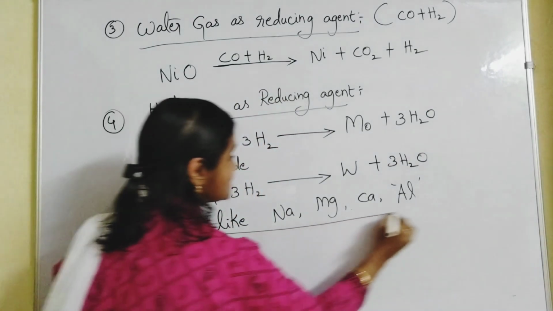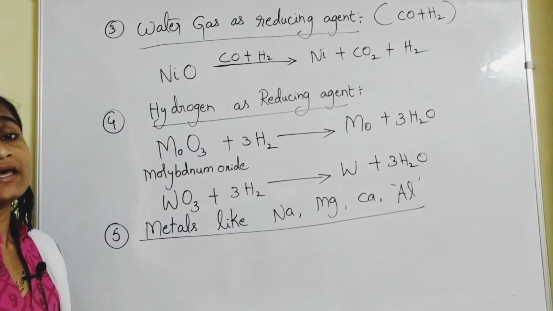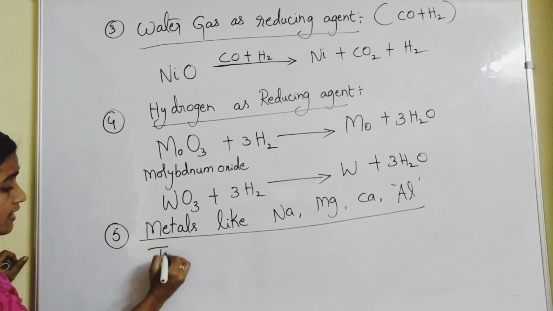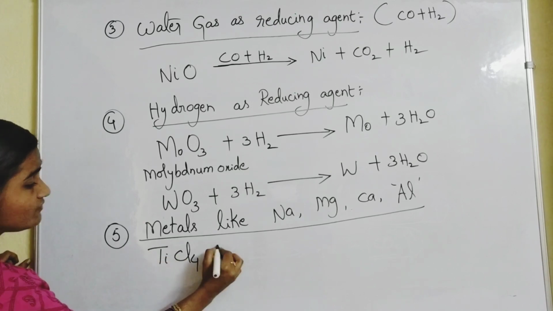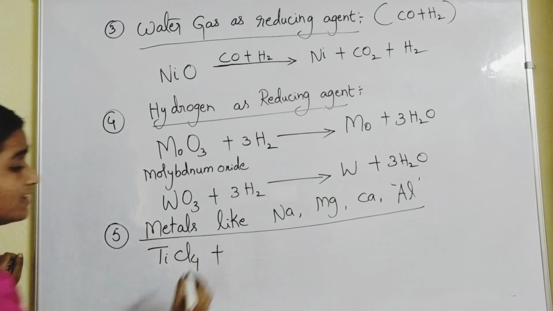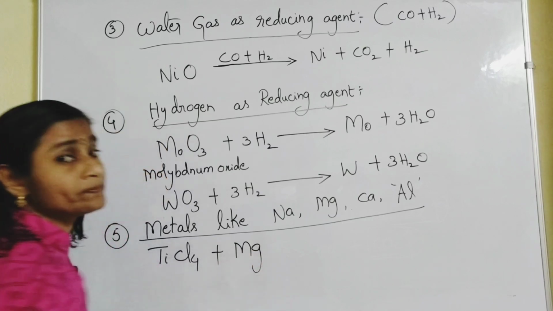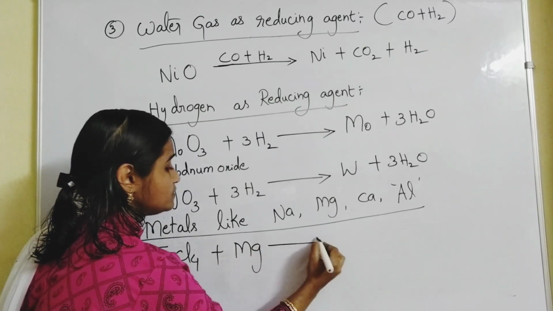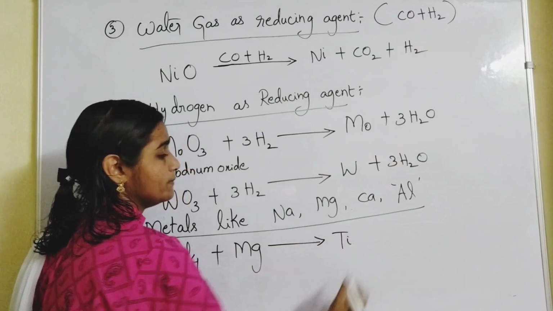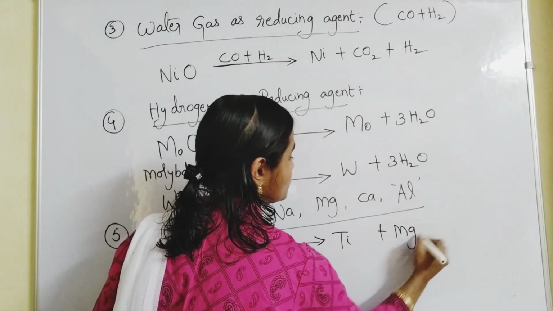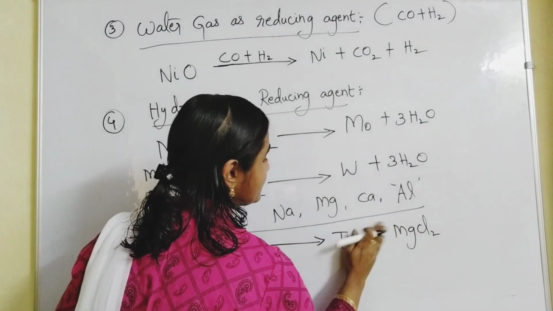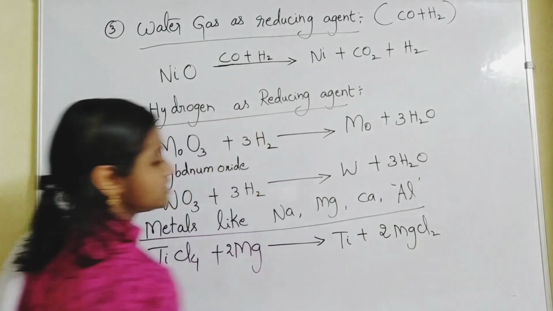You can take metals as reducing agents in titanium chloride. You can take the example of titanium chloride, TiCl4. TiCl4 plus Mg gives rise to titanium plus MgCl2. So 2Mg if you take, here you will be getting 2MgCl2.